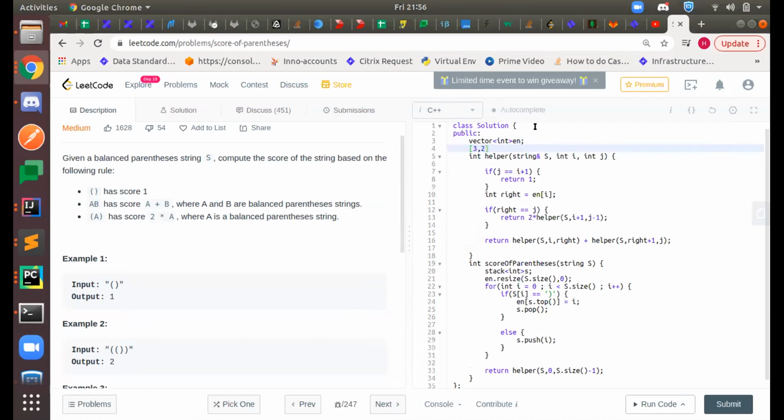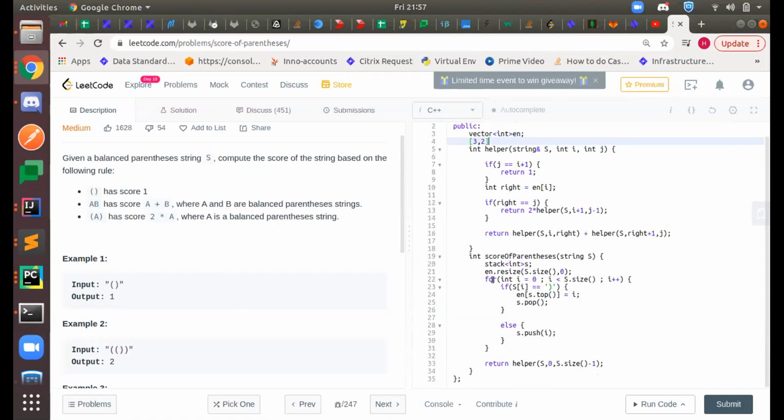So basically, at 0 I have an opening bracket, and it closes at index 3. I'm storing the closing bracket index in my vector. Similarly, the second one closes at index 2, so I'm storing this in my vector.